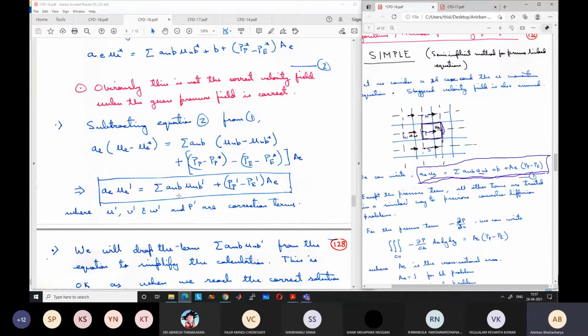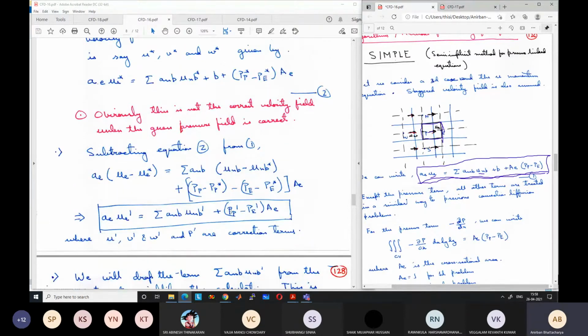These dash values, U', V', W', and P', are known as correction terms. Why are they known as correction terms? Because if I know the correction term value, for example P', I can add it to the P* value, and then I will get the correct pressure value. P is unknown, P' is also unknown, but if somehow we can find the correction term, I can add it to the guess value P*. Because P* plus P' is equal to P, I will get the correct value.